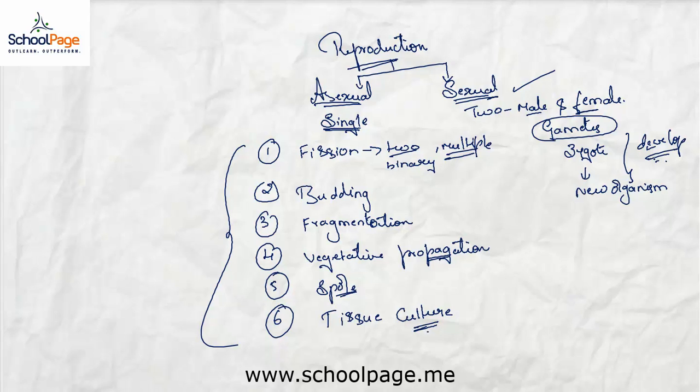When there are so many constraints and restrictions in the sexual mode of reproduction, the big question arises: why did nature choose to have the second mode of reproduction, the sexual mode? What was the necessity of this mode of reproduction? Let us find out the answer to these questions.